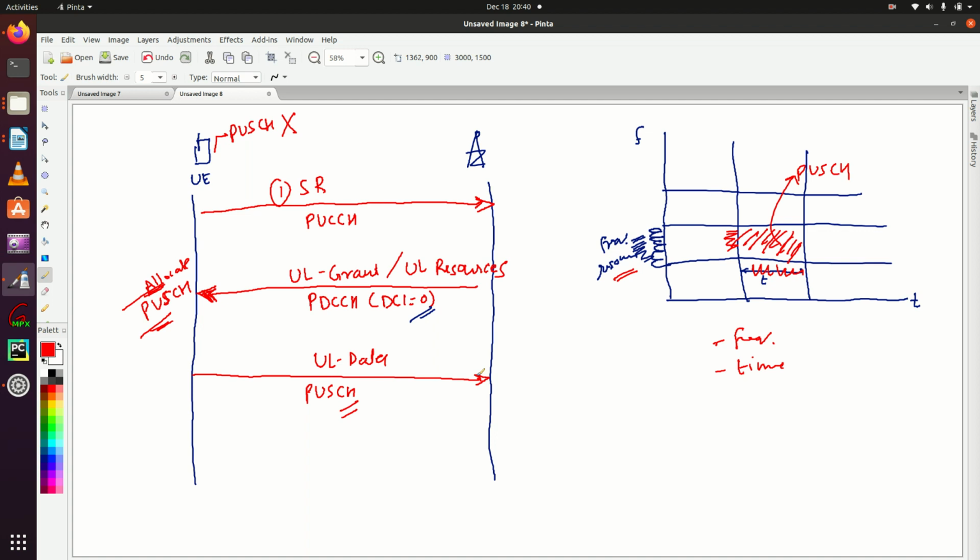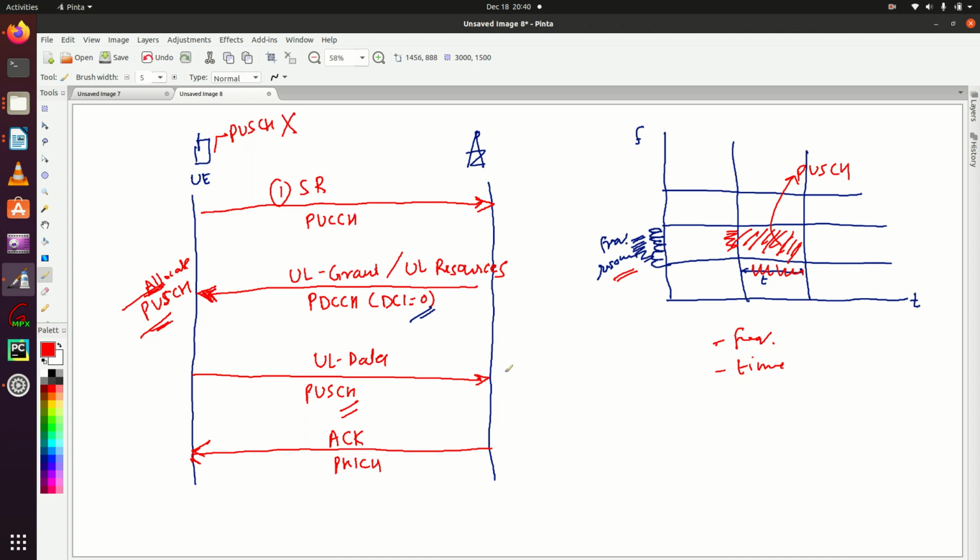Now suppose eNodeB has received this uplink data. So now eNodeB will acknowledge this. If you remember, the PHICH channel, the HARQ indicator channel, is used to send ACK or NACK.